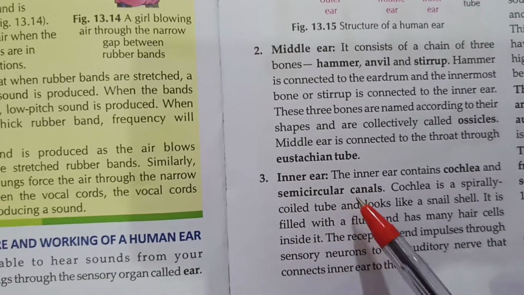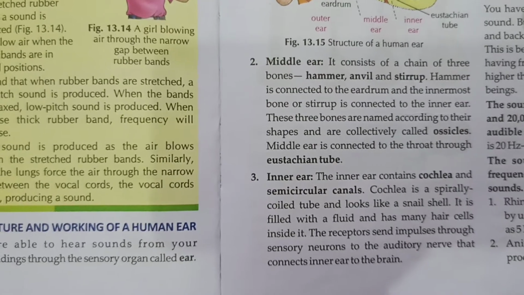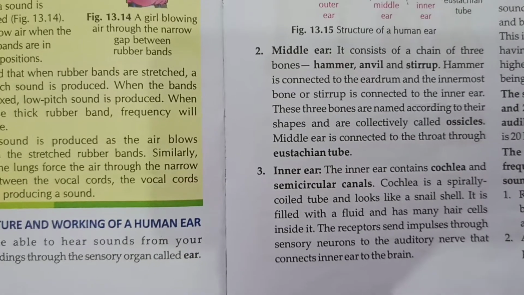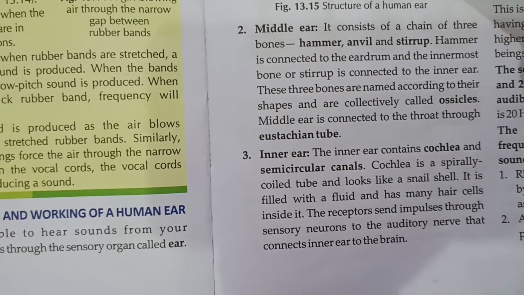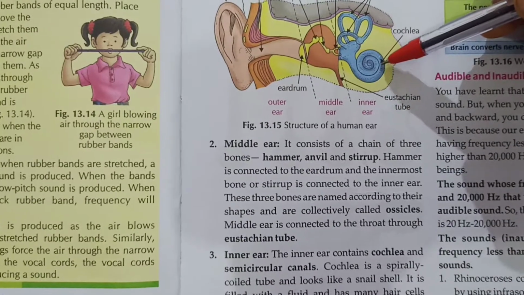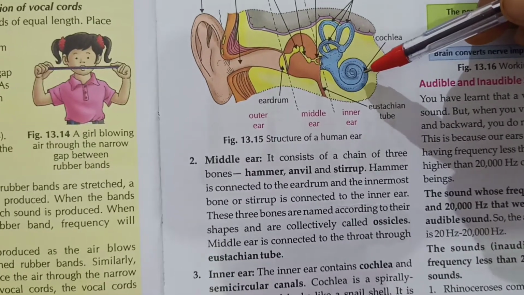Inner ear. The inner ear consists of the cochlea and semicircular canals. The cochlea is a spirally coiled tube. This is the cochlea. It looks like a snail shell.